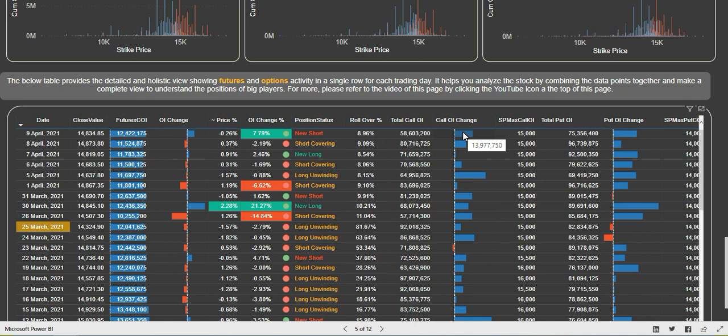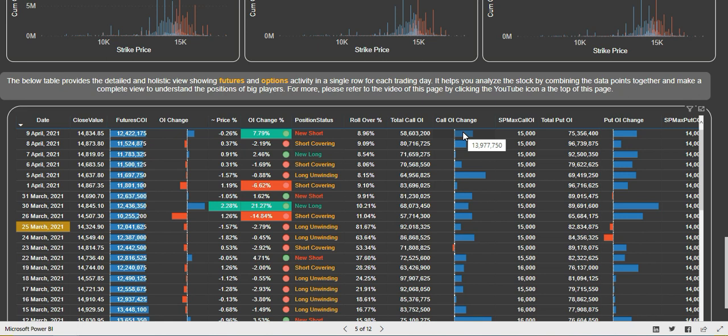But suppose the market falls below 14,500 next week. We need to watch one important thing: if the market falls and put writing at 14,500 increases, it means there are chances that the market will again bounce from that level. But if put unwinding starts at 14,500 along with a fall in the market, then we will be cautious, and we have to watch that 14,500 may break as the first level support.